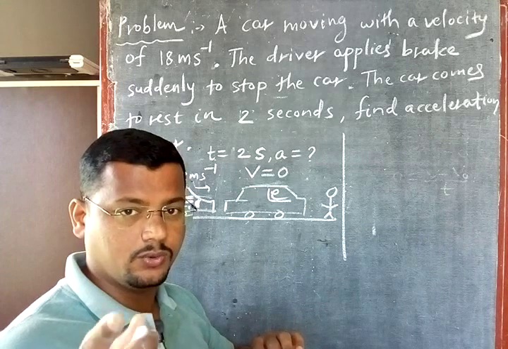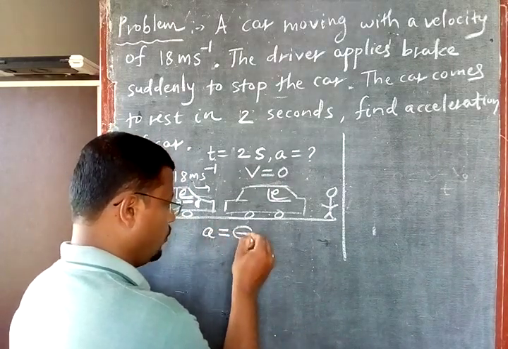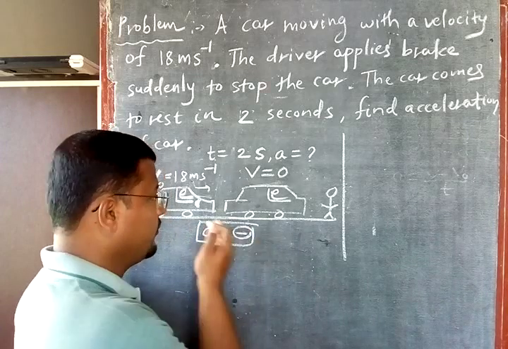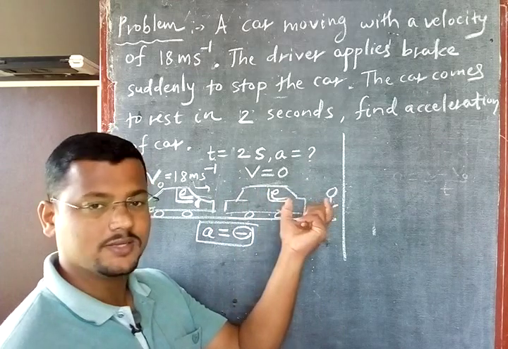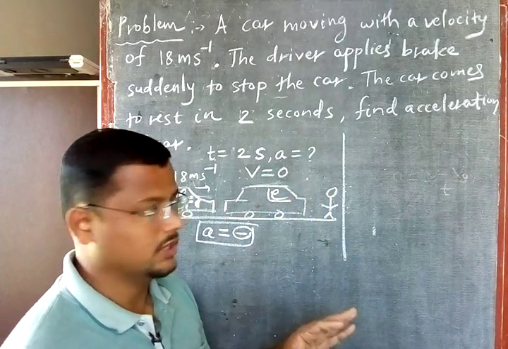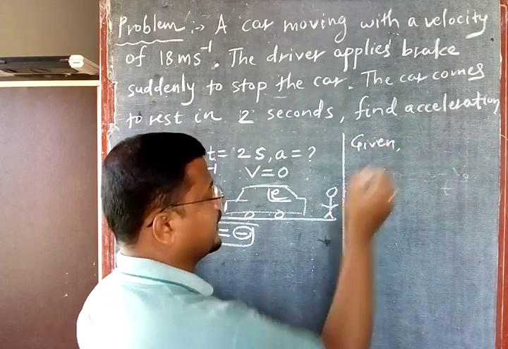Before the calculation, I will tell you the acceleration must come negative. Why negative? Because it is decreasing velocity. Initial velocity is more, final velocity is less, so it is decreasing velocity. So in your exam you have to write like this. Look at what is given here.